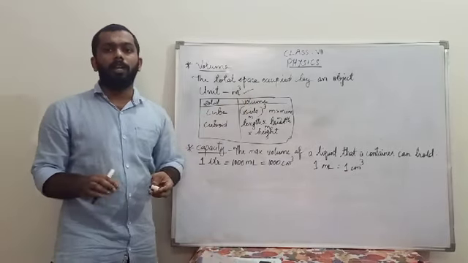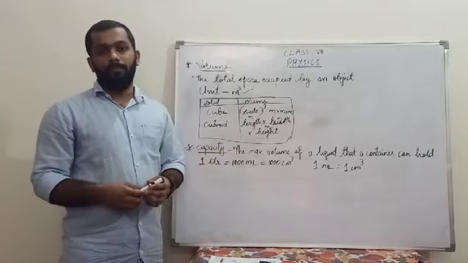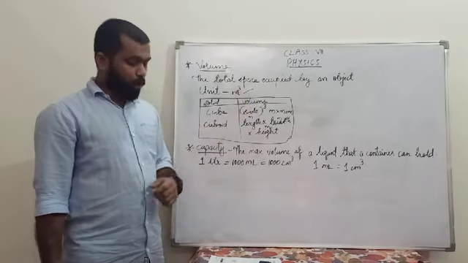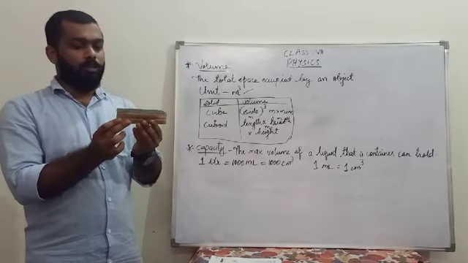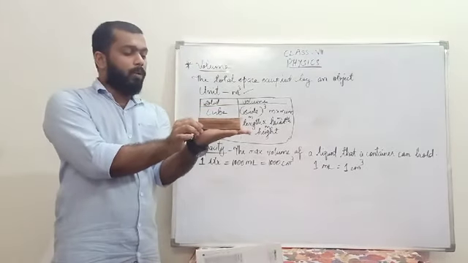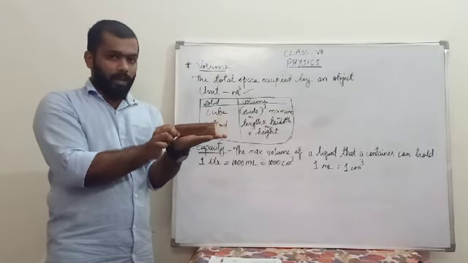And if it is a small thing, that means the side is not that many meters, then we express it in centimeter, and the unit changes to centimeter cube. For example, if I want to find the volume of this duster, the area is how much space is covered by this duster when I place it on my hand.